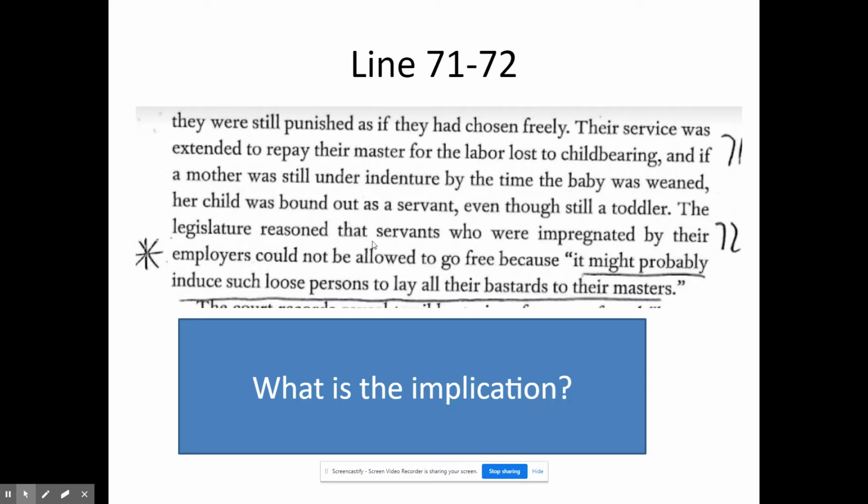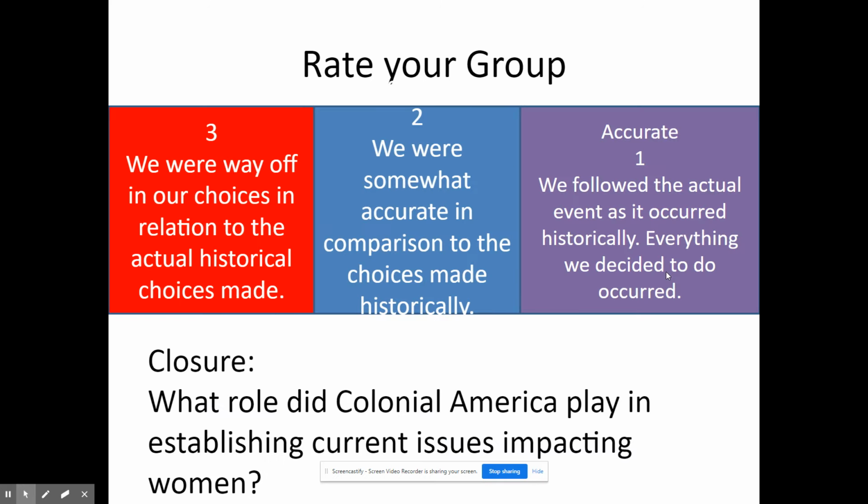The legislature also reasons that servants who are impregnated by their employers cannot be allowed to go free because it induced such loose persons to lay all their bastards to their masters. Here they're painting all women, these indentured servants, with a broad brush, and they're trying to say that women are going to sign contracts and they are going to seduce their masters as a way to get out of their contractual obligation. That's what's going on in this particular piece here.